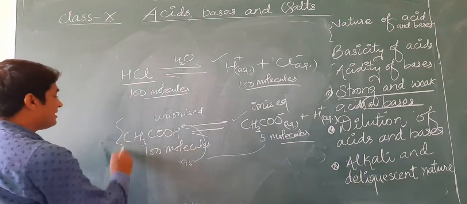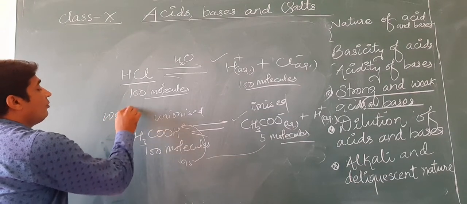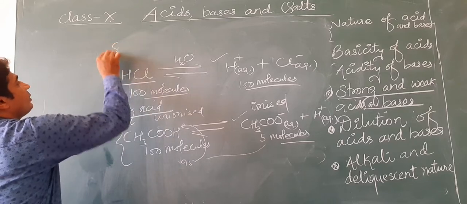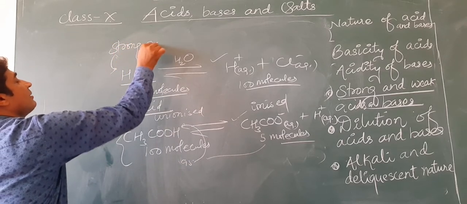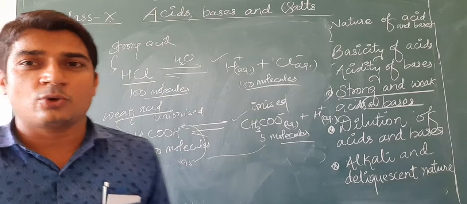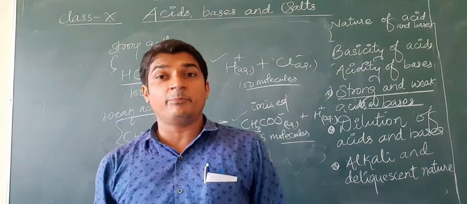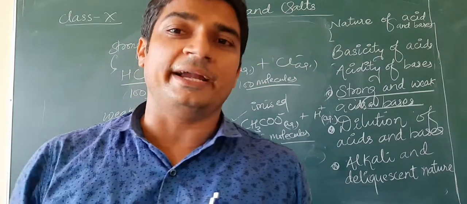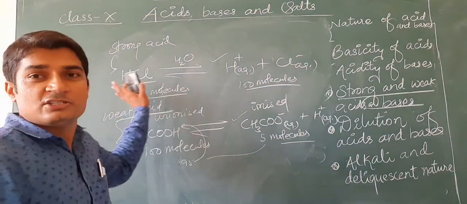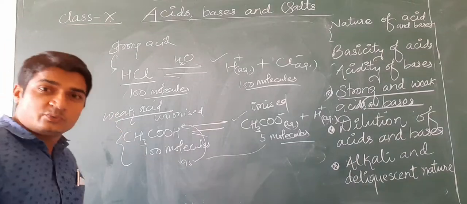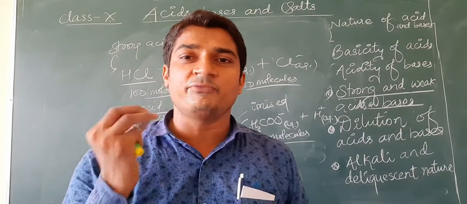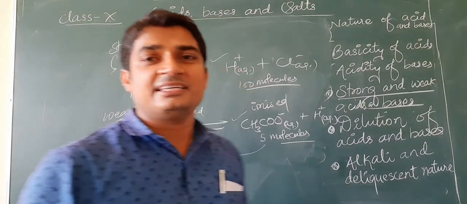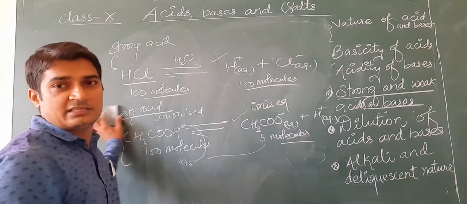This type of acid is known as a weak acid and these are known as strong acids. Strong acids undergo complete ionization to produce a large number of H plus ions or hydronium ions. The acids which undergo partial ionization, where only a few molecules are ionized to produce ions, are known as weak acids.